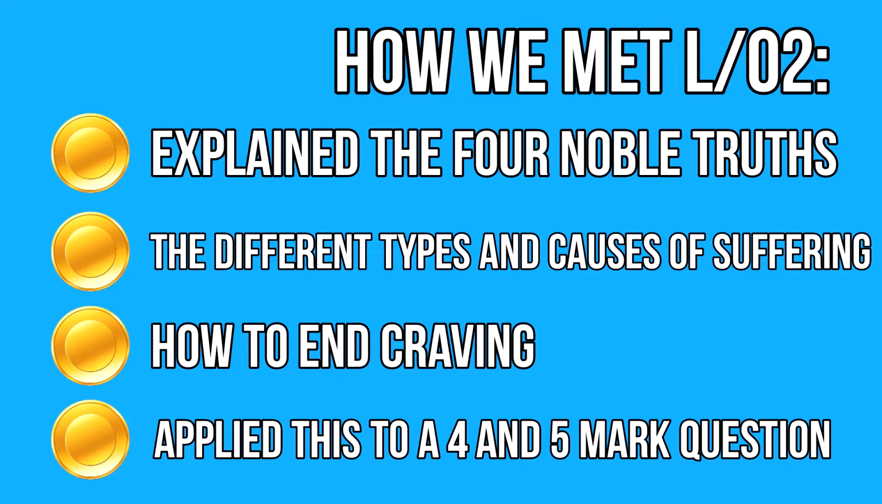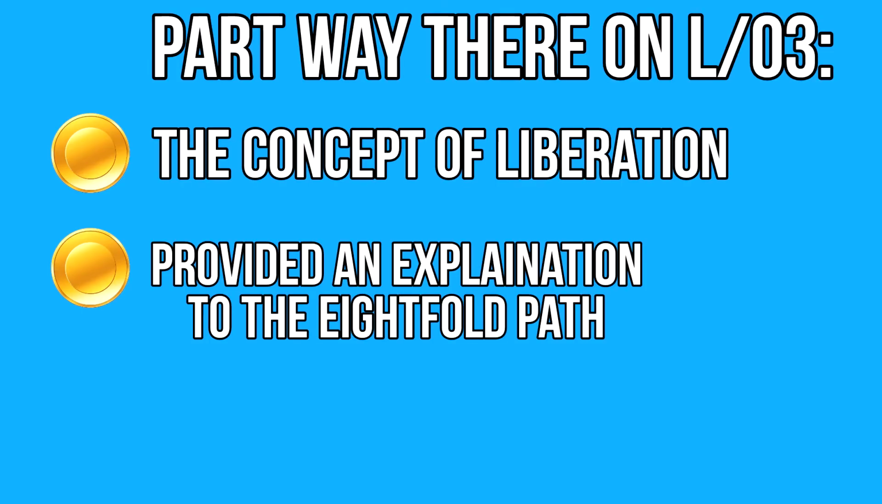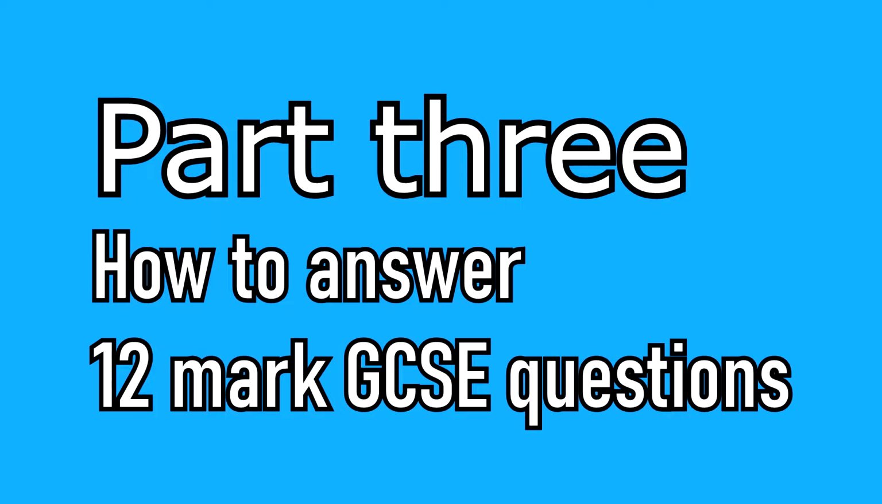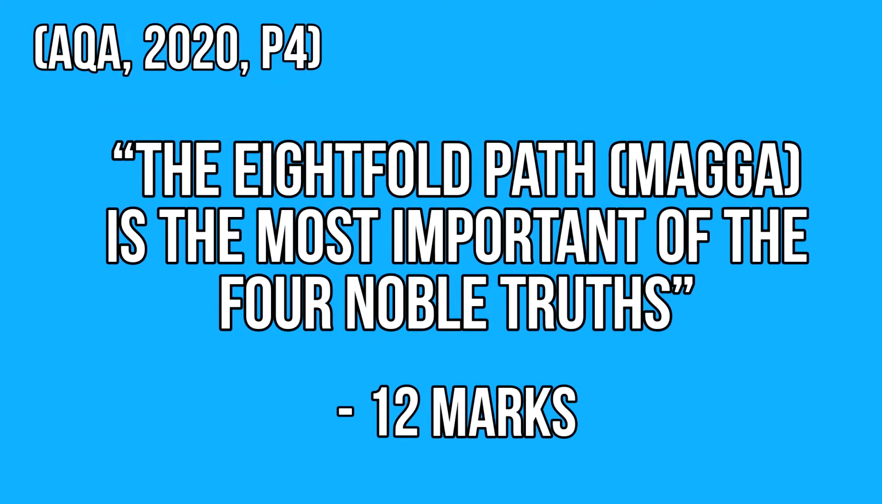To conclude part 2, we have covered the 4 noble truths, the causes and types of suffering, the 3 poisons, and how to end craving. We have also applied this to a 4 and 5-mark GCSE question from AQA. Furthermore, we have also outlined segments of Learning Objective 3 as Buddhists achieve liberation through nirvana, and this can be done through the Eightfold Path, which we have also provided an explanation to. We'll now cover how to answer a 12-mark GCSE question.